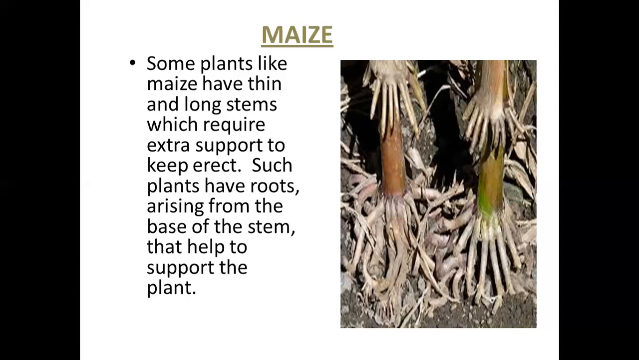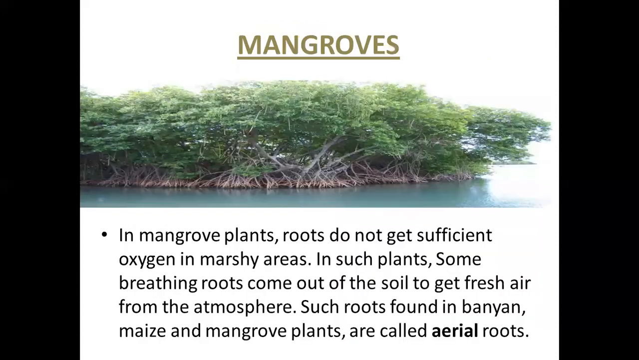The roots which are coming out from the base of the stem are useful for the plant to support it. These roots do not allow the plant to fall sideways. They keep the plant straight and erect. Next, coming to the next one, here we can observe a tree. It is present among the water.